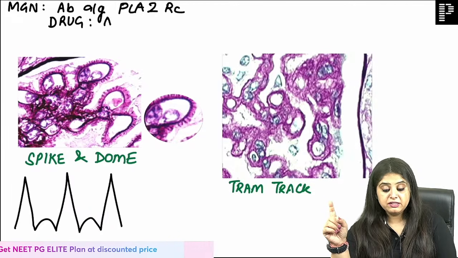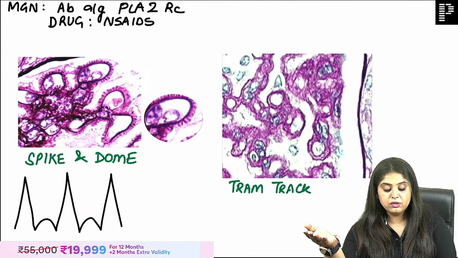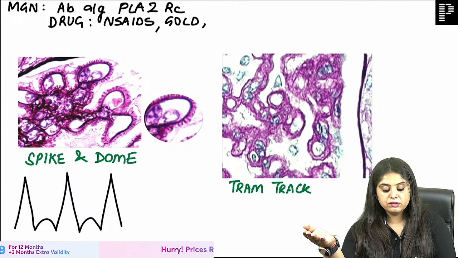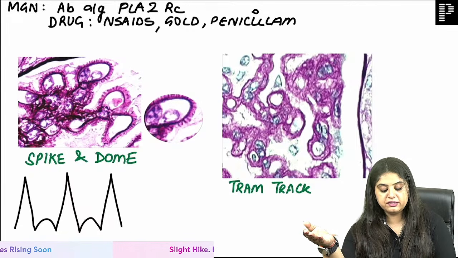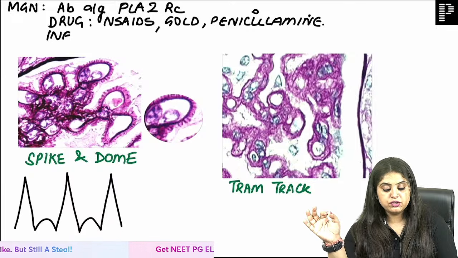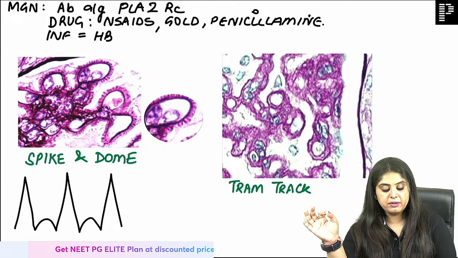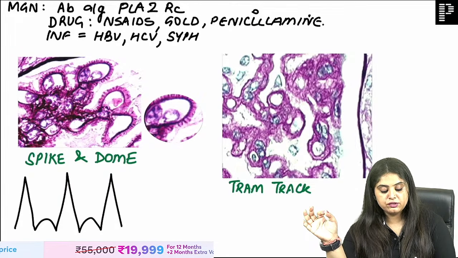Now that drug, please note the names. You will study this day after tomorrow, I think in the medicine LRR also. It could be NSAIDs, gold, or penicillamine. These are their favorite 3 drugs that they like to give you for MGN. Then it could be certain infections. What all infections? That is going to be hepatitis B, hepatitis C, then syphilis and schistosoma.